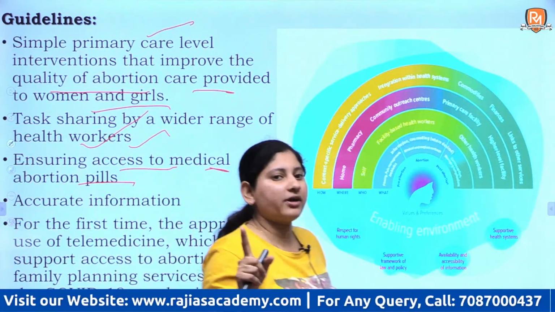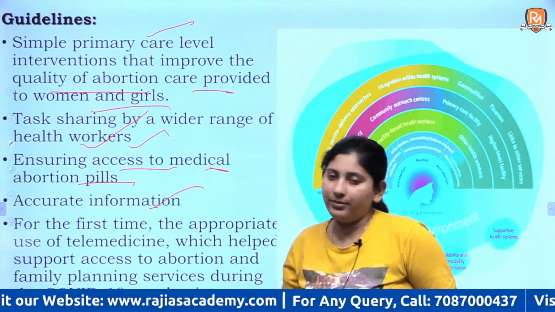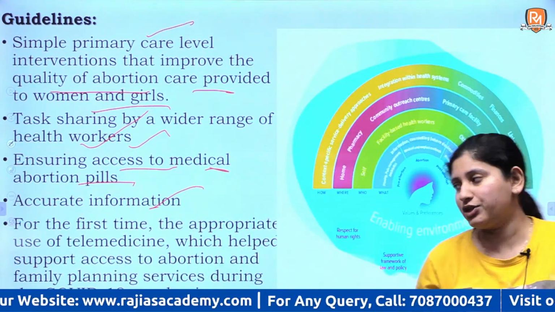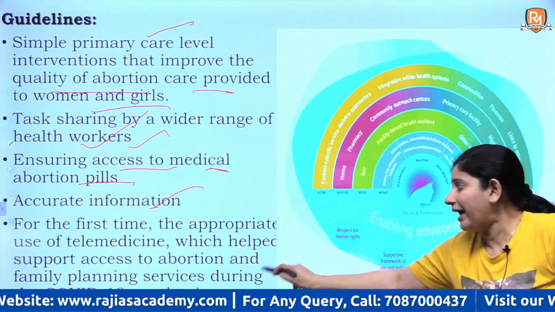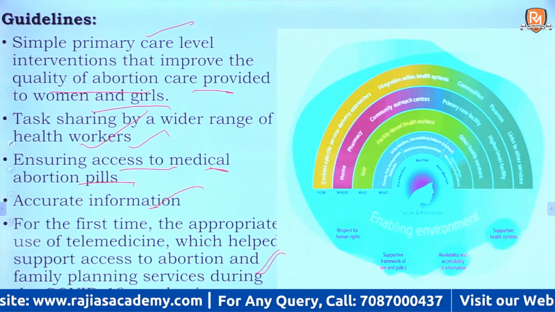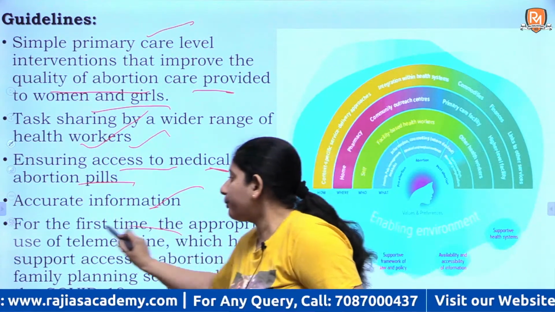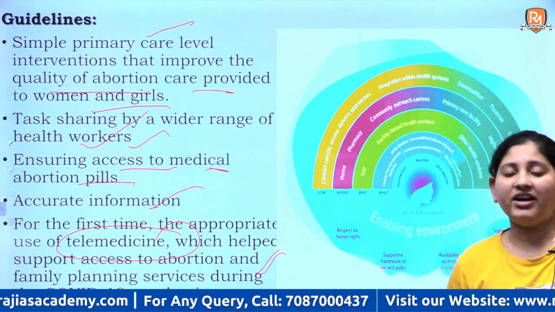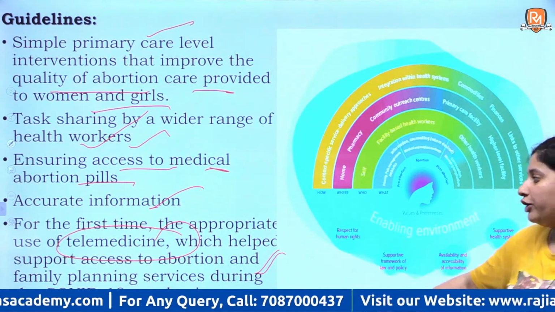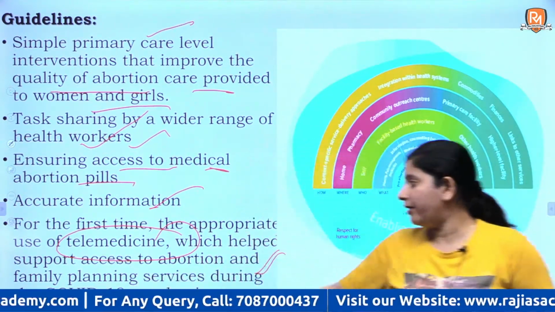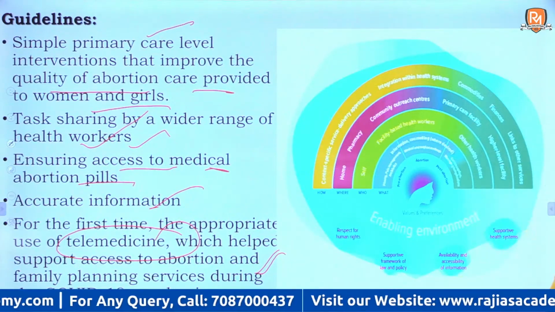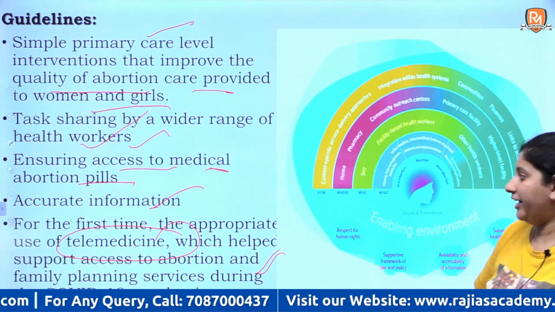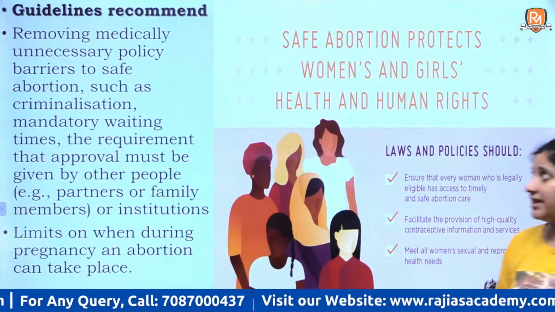The most important part is providing accurate information to them. And as I said in the beginning of the video, for the first time, appropriate use of telemedicine, which became prevalent during the COVID-19 pandemic, particularly for family planning, has been made a part of these guidelines, right?